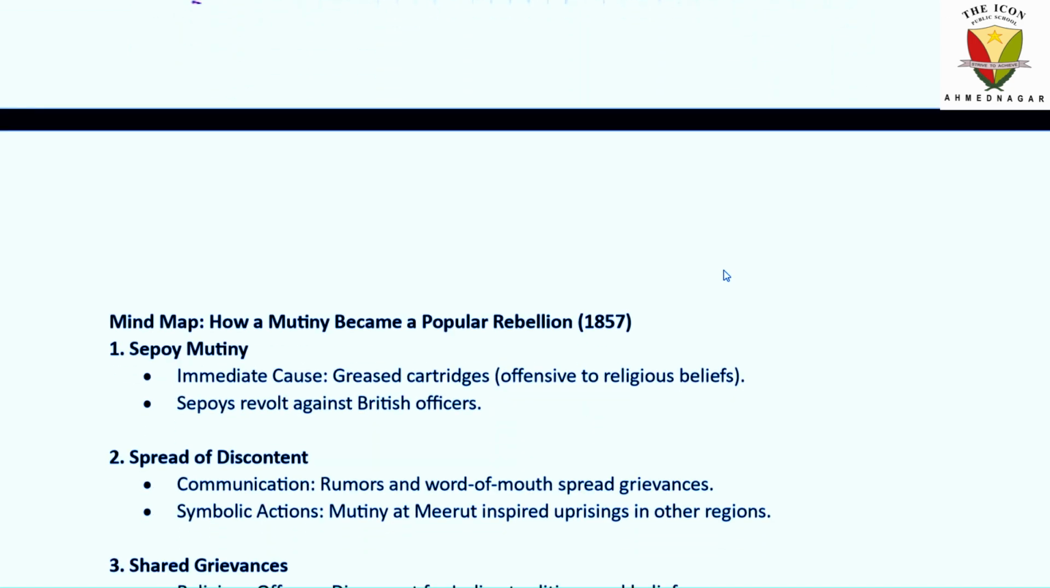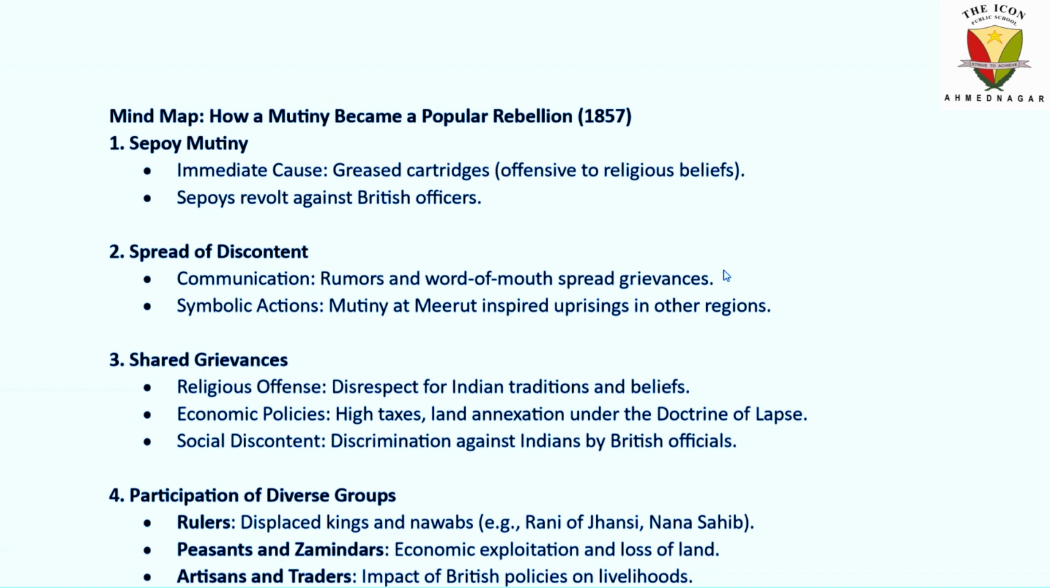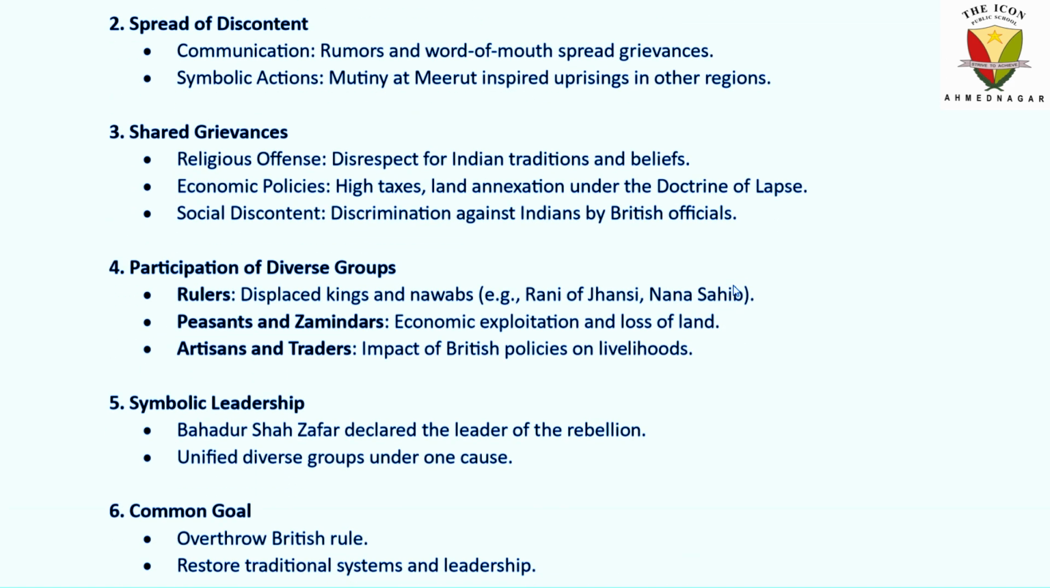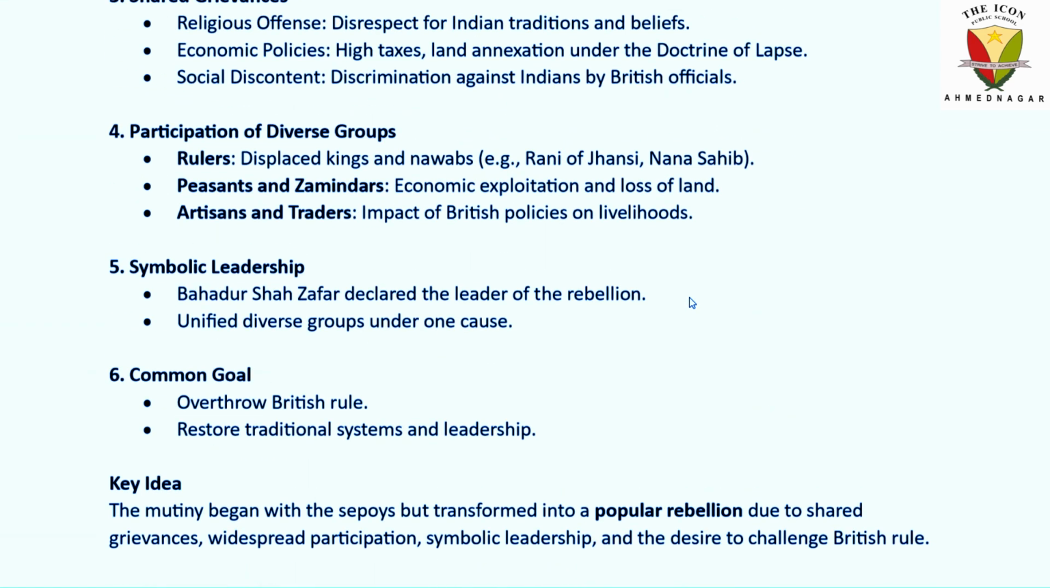I have made the mind map above, and also given the points, so you can manage yourself. You can add your creativity and make something different out of these key points. So the Sepoy Mutiny started with the greased cartridges, which offended religious beliefs. Then came the spread of discontent, communication, rumors, and symbolic action. The mutiny at Meerut inspired uprisings in other regions. There were shared grievances: religious offenses, economic policies, social discontent. Diverse groups participated: rulers, peasants and zamindars, artisans and traders. Symbolic leadership ignited the rebellion.